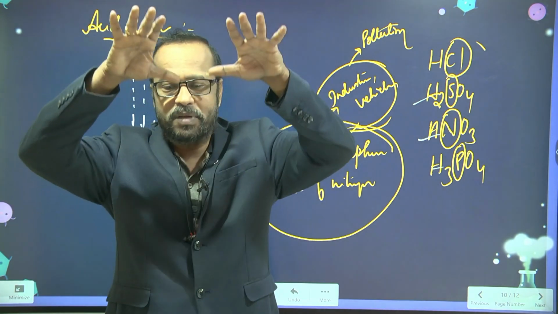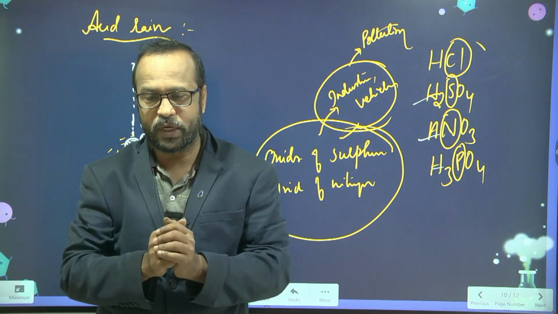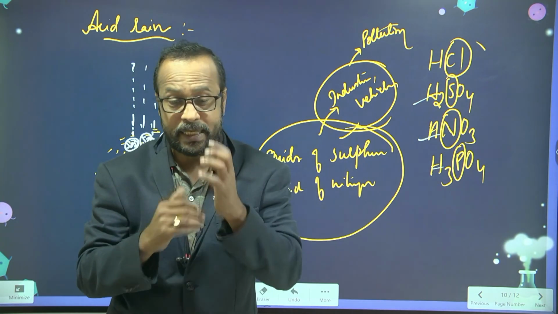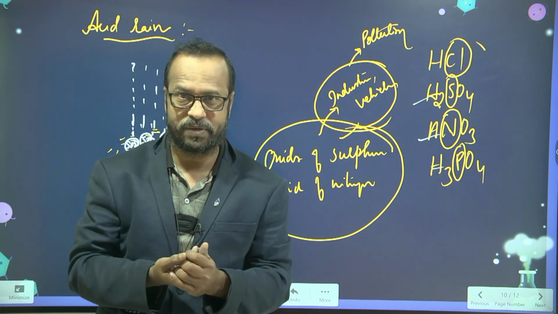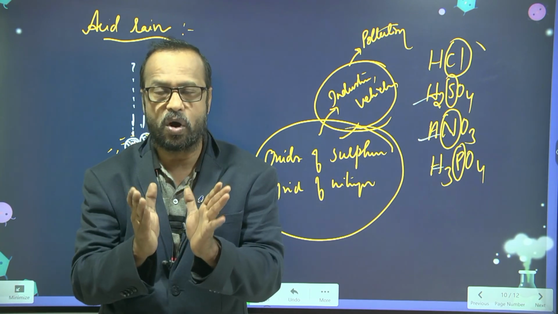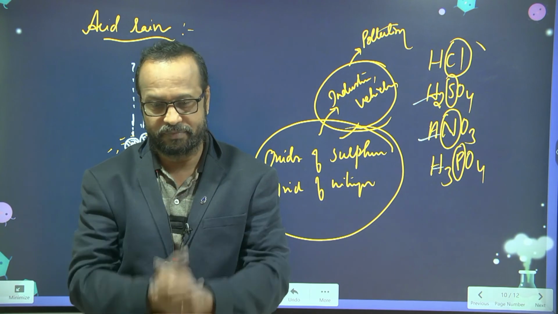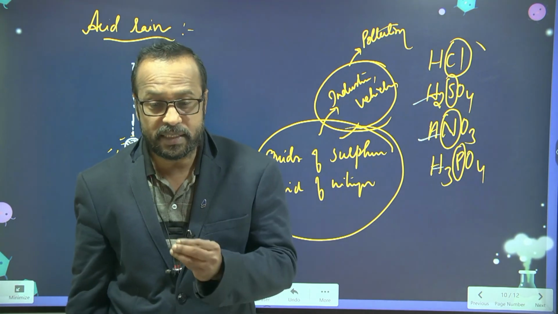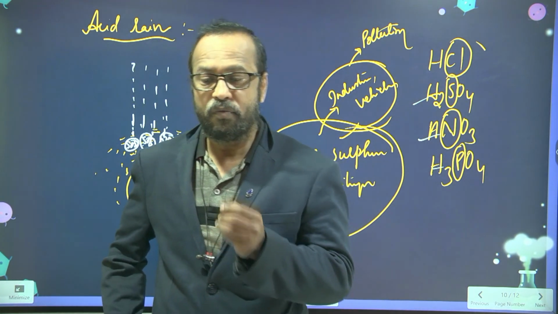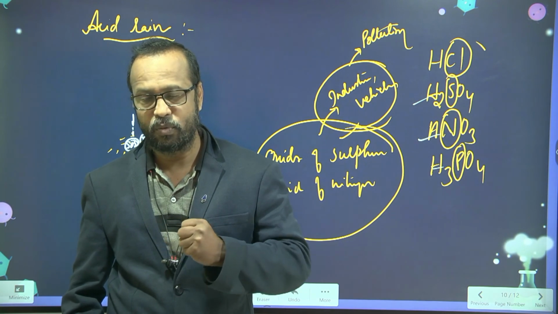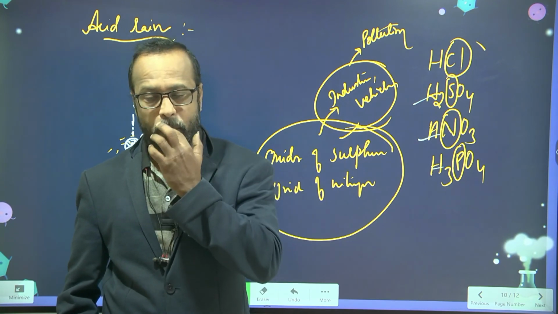So this water mixes with the oxides of nitrogen and oxides of sulfur, and turns acidic in nature. Now this rain is called acid rain. And this acid rain we can find more where more industries are there.